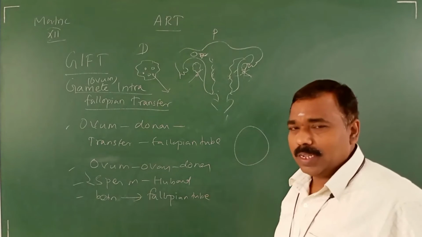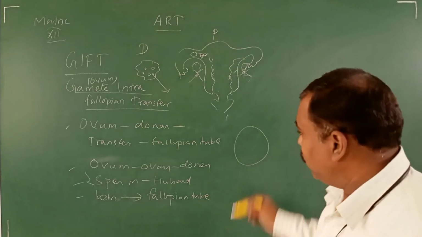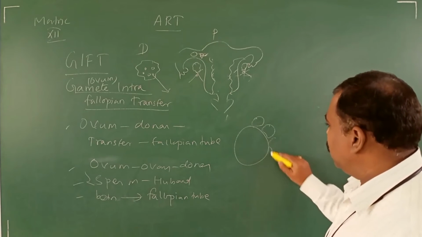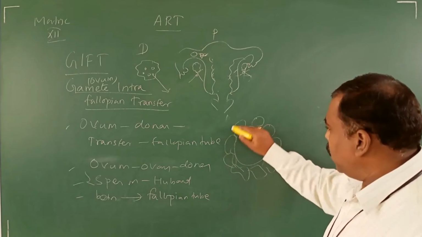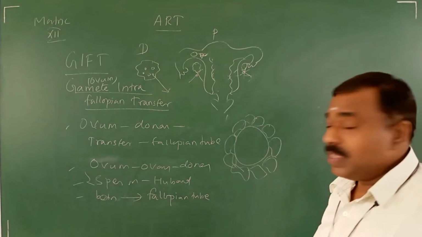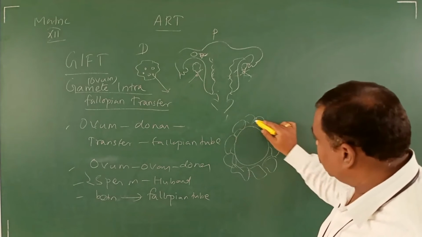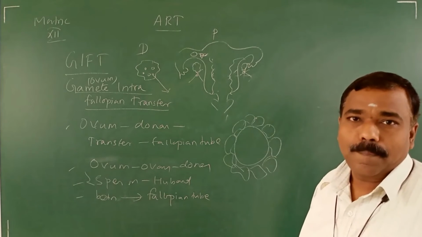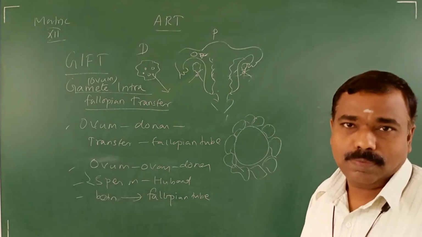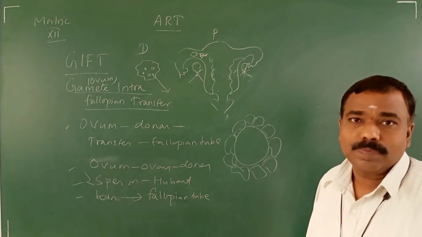Many coverings are there, as we already discussed in the first lesson: many granulosa cells in many layers. Between one granulosa cell and another, the cementing substance is hyaluronic acid.